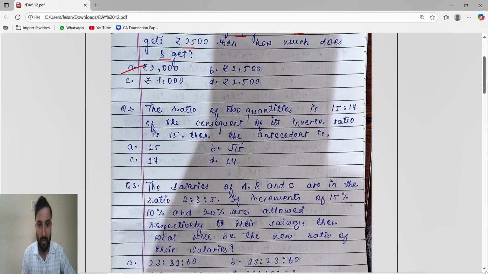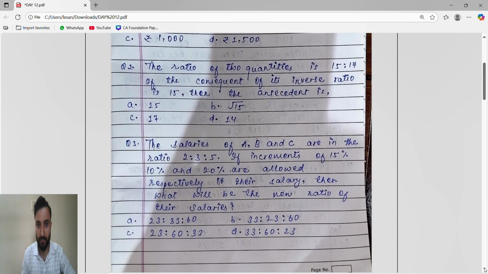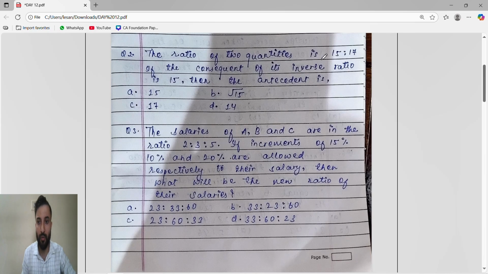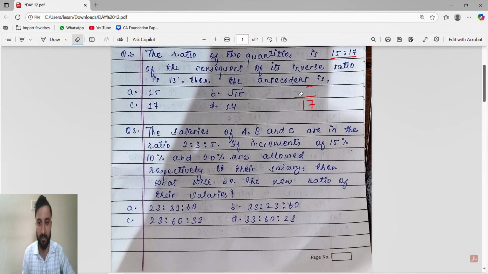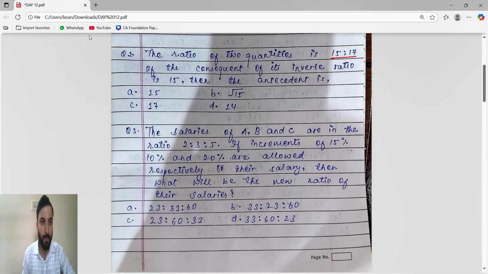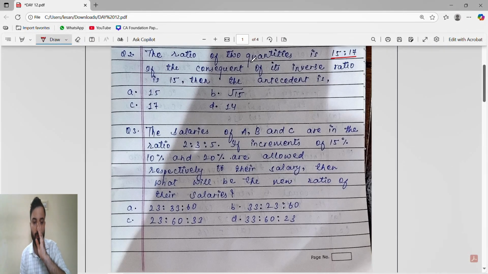Next, the ratio of two quantities is 15:17. So we have a ratio of two quantities, that is 15:17. We know how we are going to write it: 15x and 17x. But let us see what they have given.